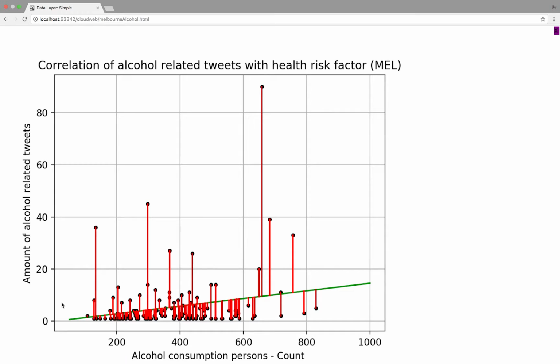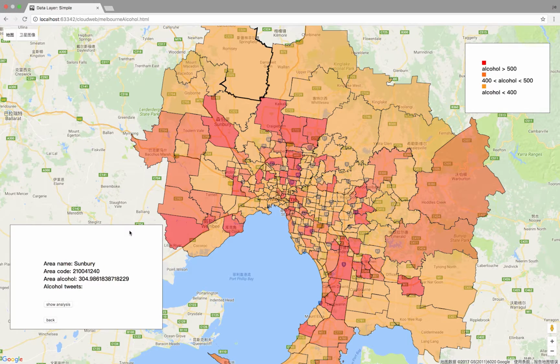After conducting the linear regression, we can see there's a positive relationship between alcohol tweets and the health risk factor, which means that where more alcohol-related tweets have been published, more people consume alcohol at the injury level.